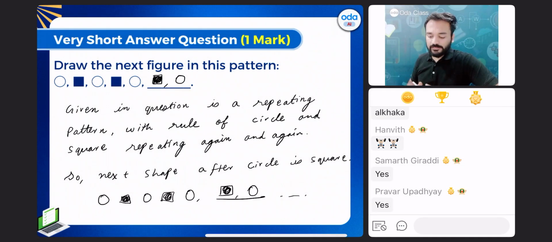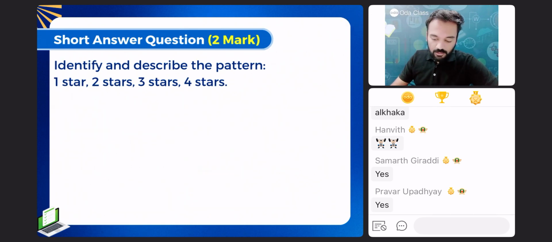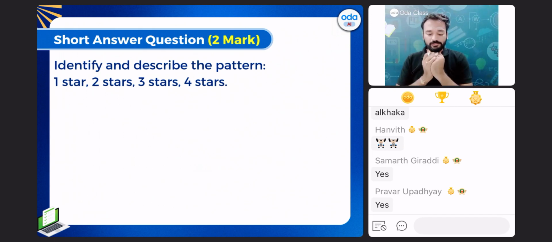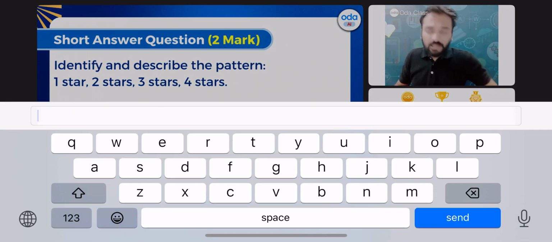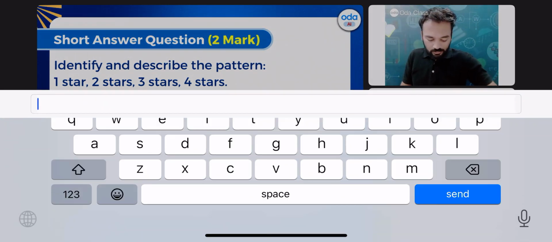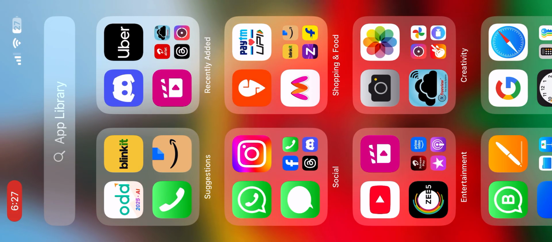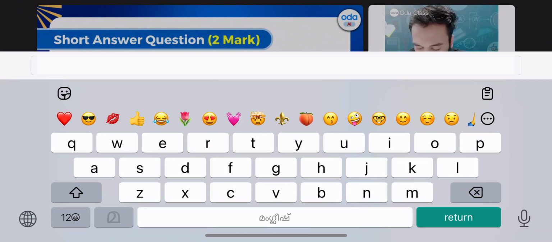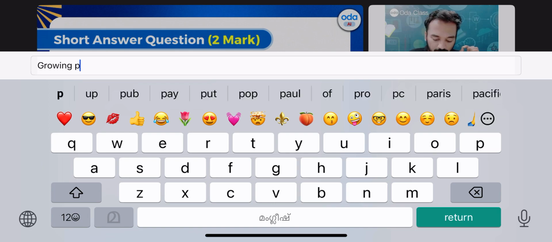Next is a short answer type question. This is the next question on your screen. Identify and describe the pattern. How will we identify the pattern? What type of pattern is this? Growing pattern, very good. The given pattern is a growing pattern. First point done, we have identified the pattern.